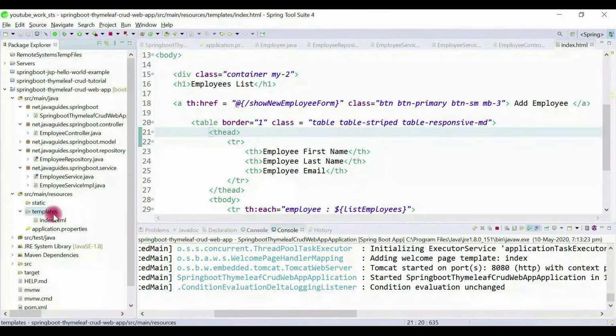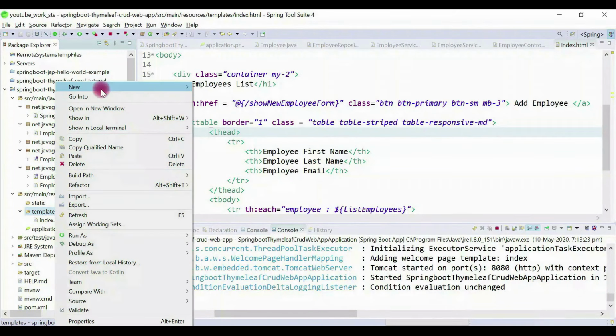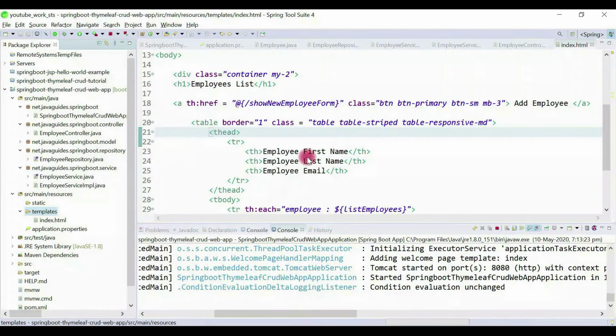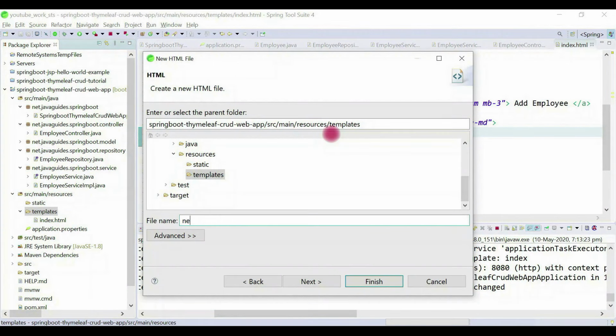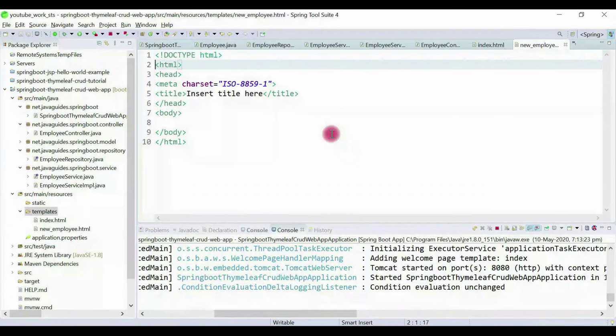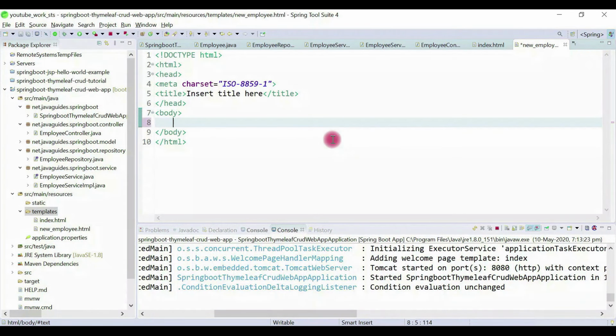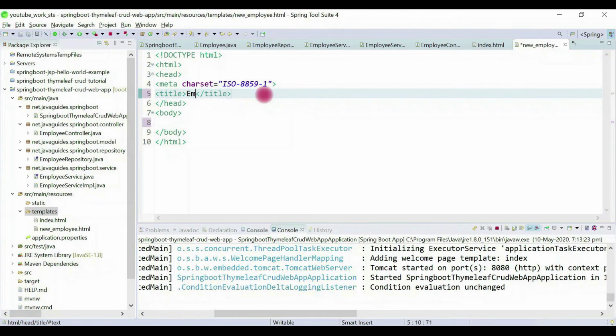Okay, now what we'll do, we'll create a Thymeleaf template from which we can add a new employee. So right click on templates folder, new, and then other, and here choose HTML file. Let's name it as new_employee.html. Now let's design this page. Just replace the title with employee management system.